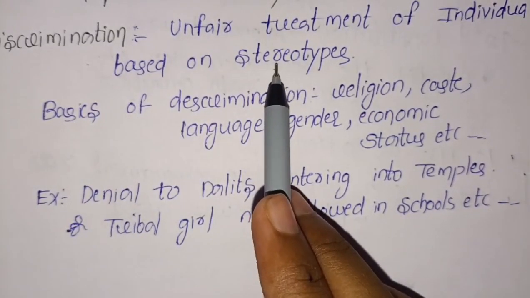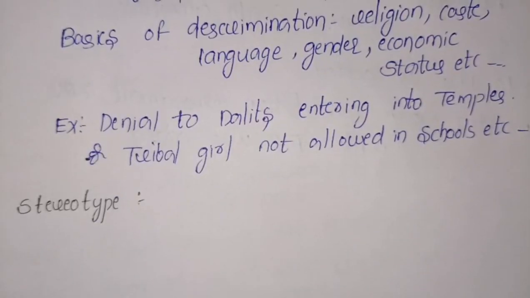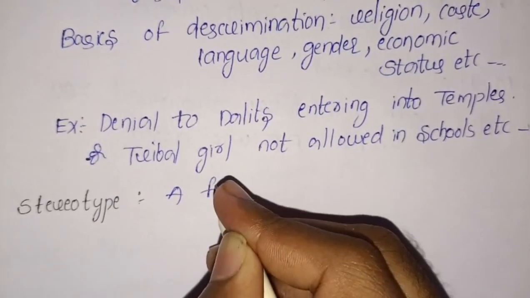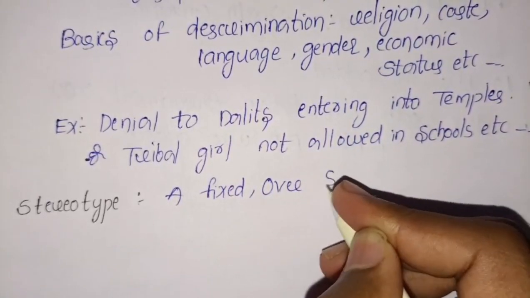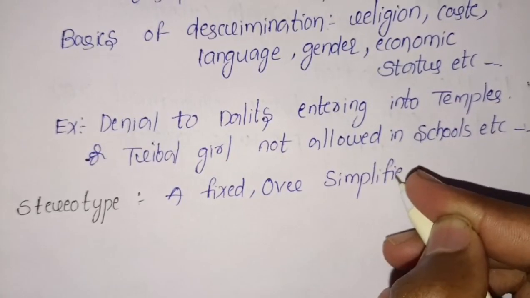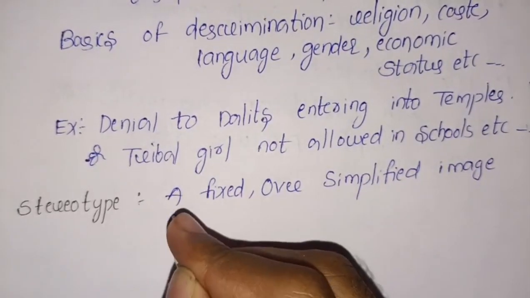Stereotypes. Here a stereotype is nothing but a fixed, oversimplified image of a particular group.